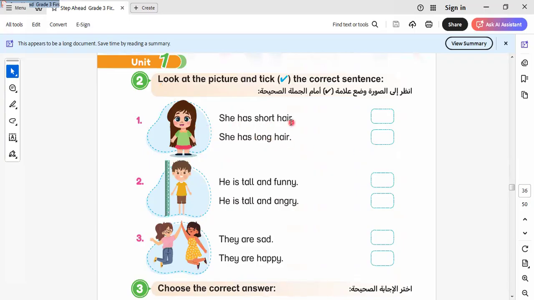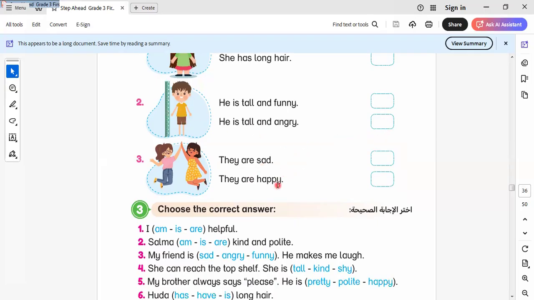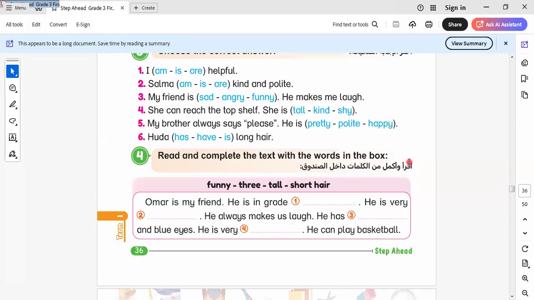Okay, in this picture I put right or wrong. She has short hair or long? As we see in the picture, long hair, so I select this one. He is tall and funny, or he is tall and angry? I think this can't describe that he is funny. He's angry, so I select the next one. They are sad or they are happy playing? They are happy.